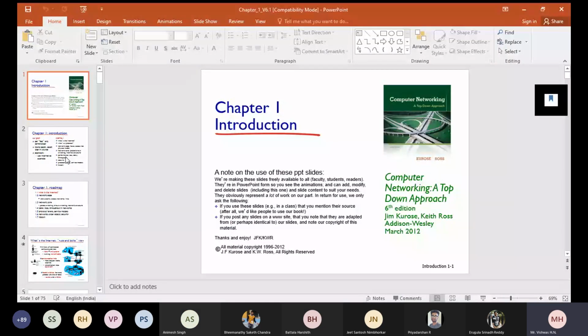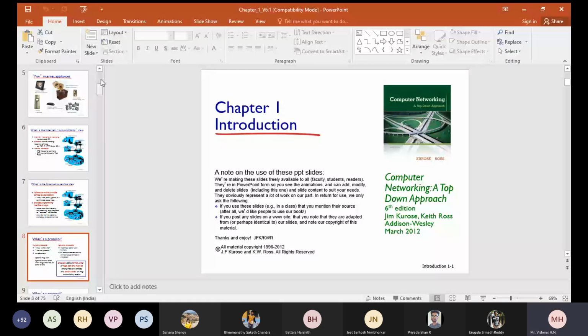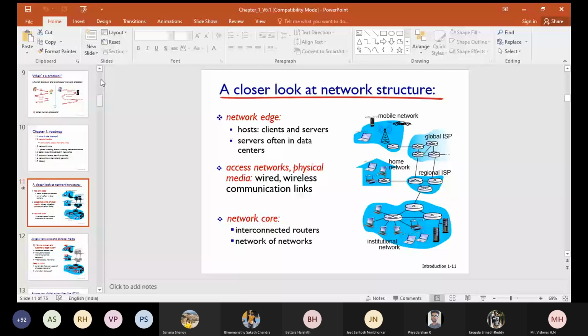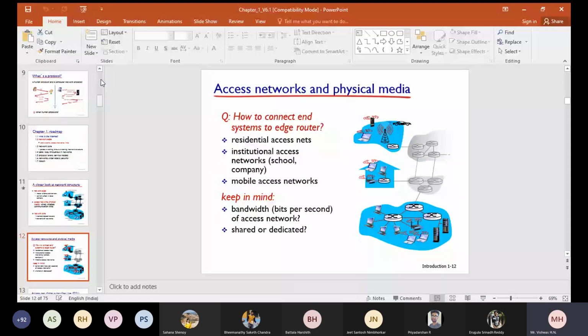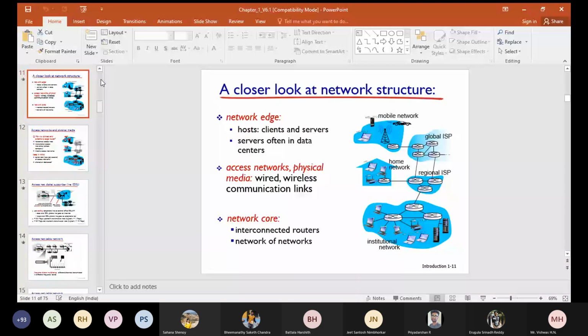Can you see the screen, students? Yes, sir. Yeah, we had stopped here in the previous class.